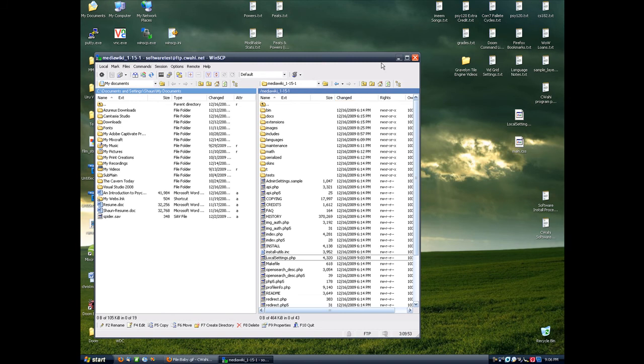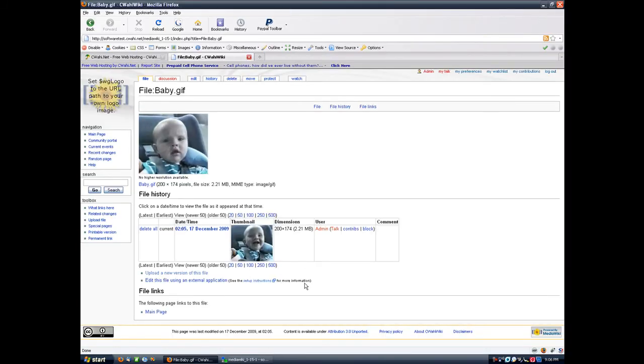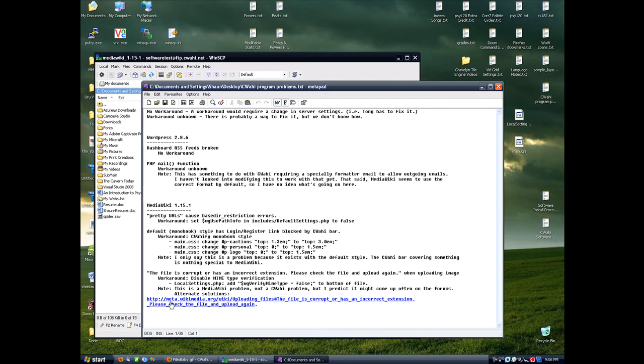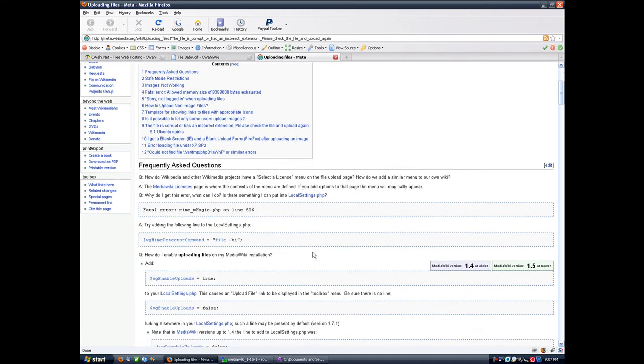There are other ways of fixing that problem. The problem is happening because the MIME verifier isn't working properly. There are ways to correctly fix it. If you would like to try and do that, you can go to meta.wikimedia.org/wiki/Uploading_files, and you will find instructions there for how to do it. And I'll go ahead and show you quick.